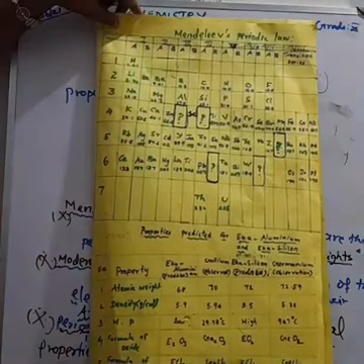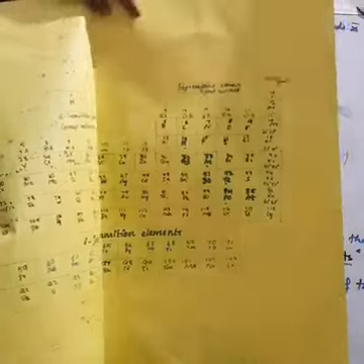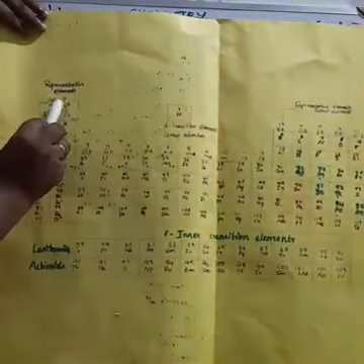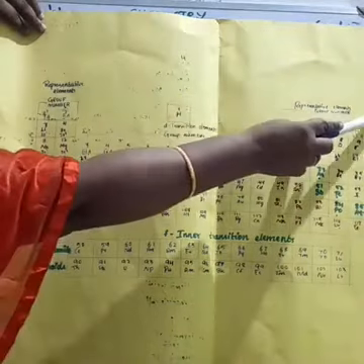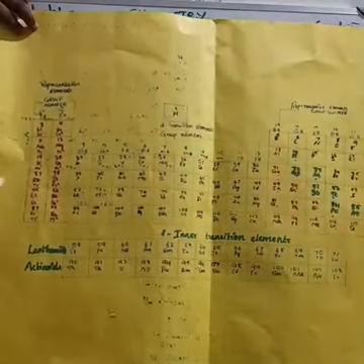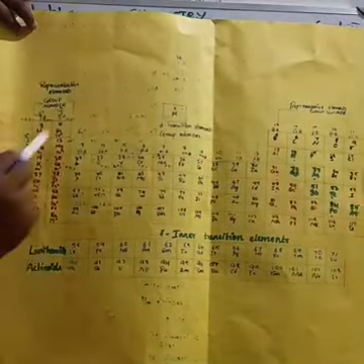This numbering system has been replaced by IUPAC, so groups are numbered 1 to 18. Not confusing.